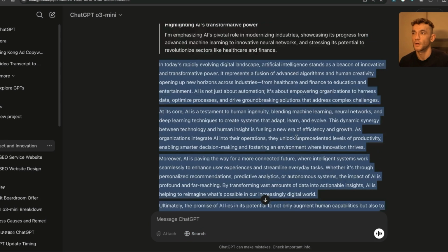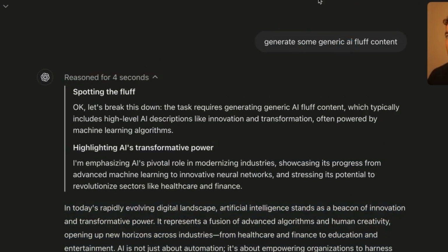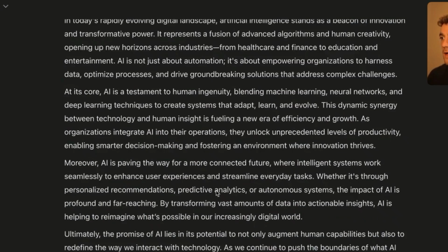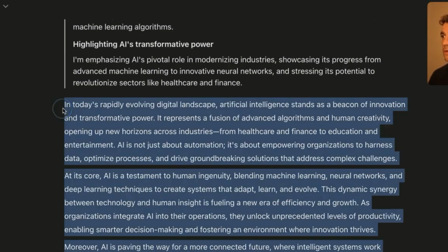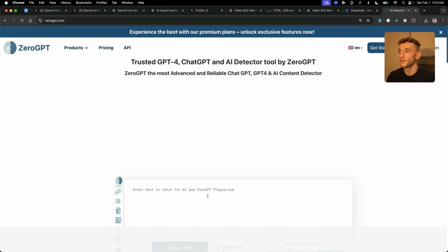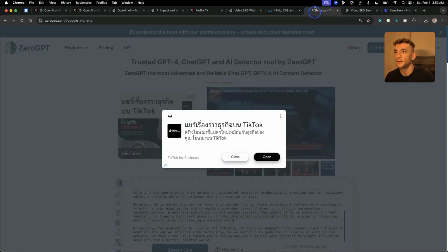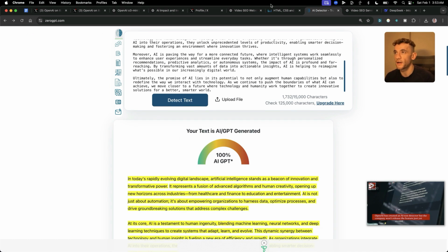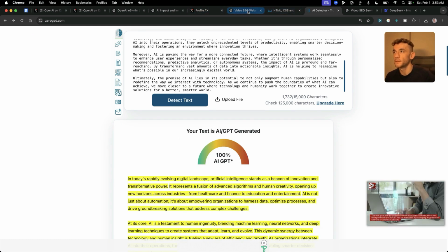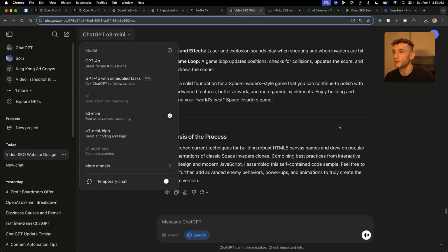Let's keep going now. So what I'm going to say now is generate some generic AI fluff content, and you can see this content right here. The reason that we're doing that is because we want to get something that's 100% AI detectable. If we run that through an AI detector like o3-GPT, hit detect text, that is 100% AI generated. Now what we're going to do is try and humanize that using this test right here.